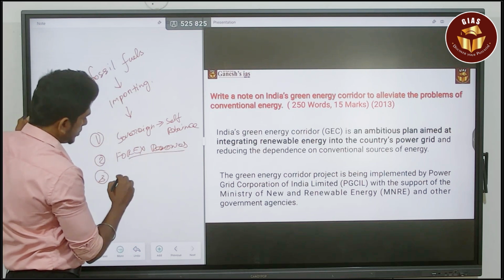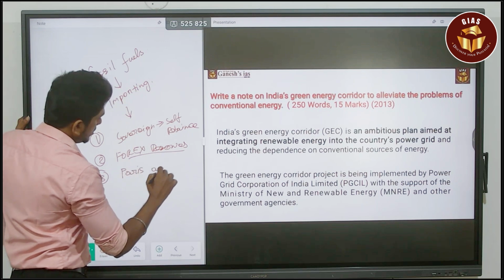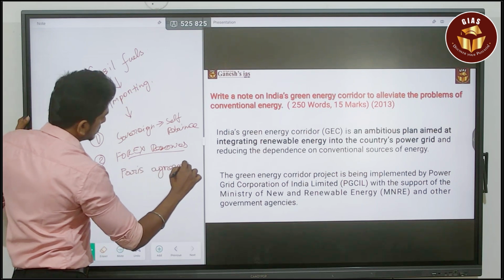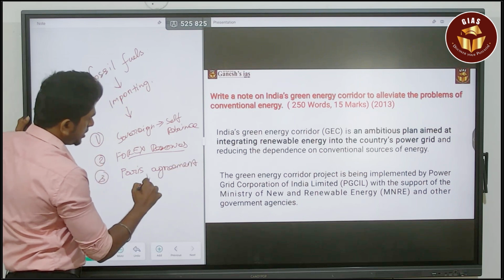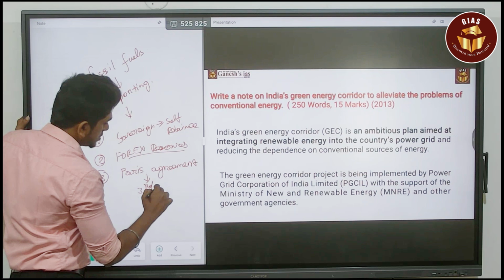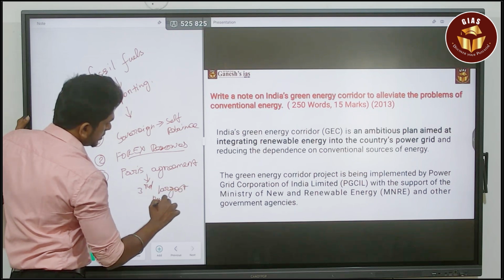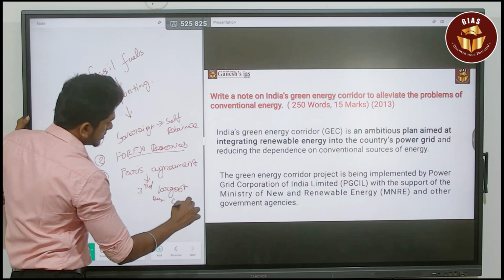Third is about the commitment to the Paris Agreement. India made the commitment. The reason behind why we made a commitment is that India is the third largest emitter of greenhouse gases.